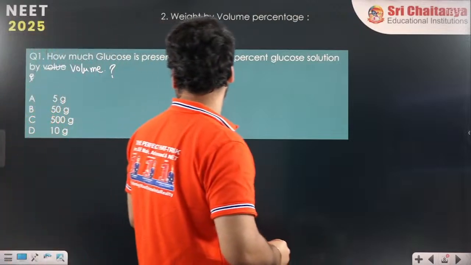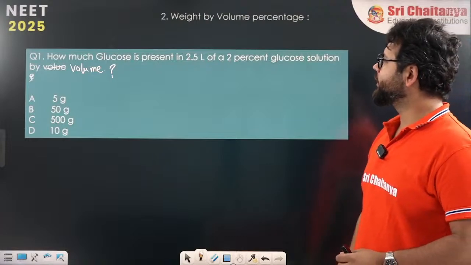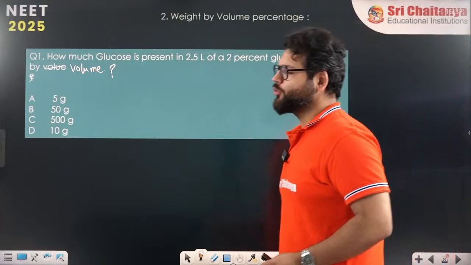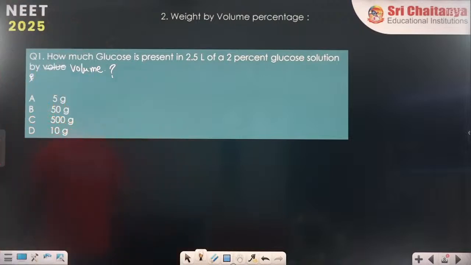Calculate the weight of glucose present in 2.5 liter of a 2% glucose solution. 2% is by volume. By volume means at the bottom volume is there. By weight means weight by weight. By volume means weight by volume.